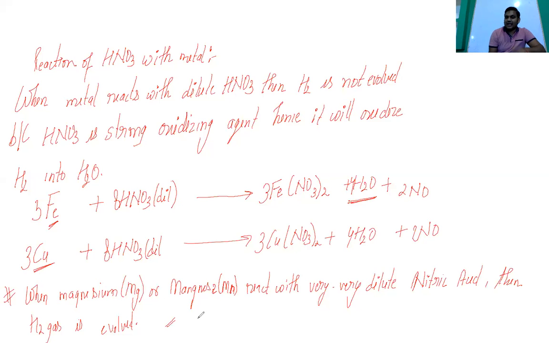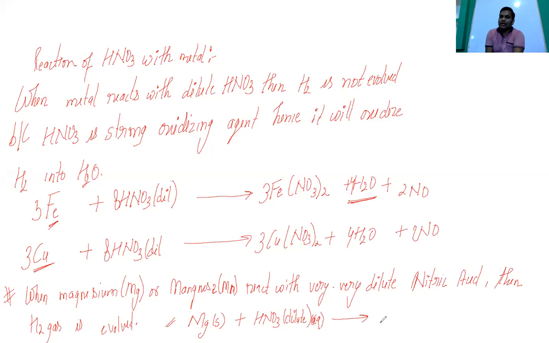So I am just going to write the reaction for the magnesium. So if magnesium is there, in solid state, and this is going to react with very dilute HNO3, so not only dilute, you have to write very dilute, okay. So this will be aqueous in nature.